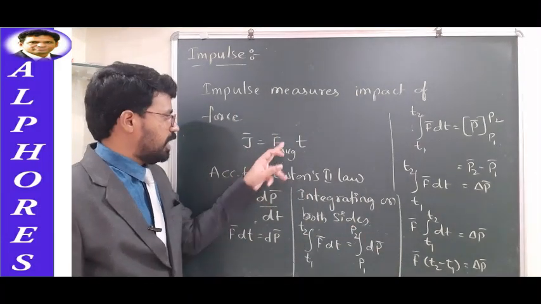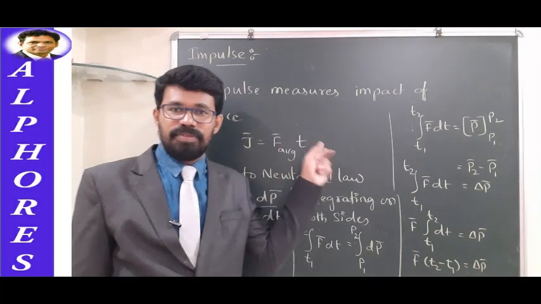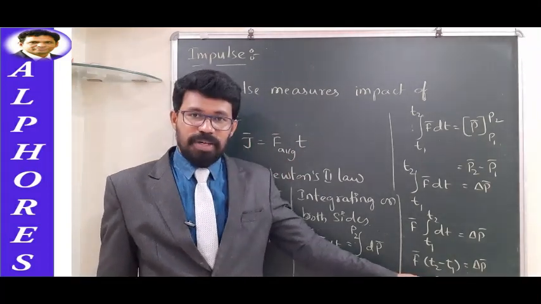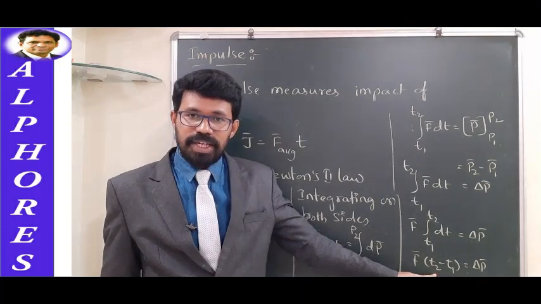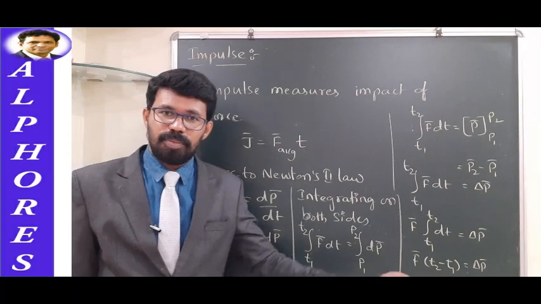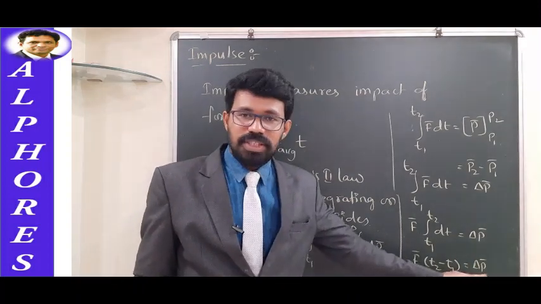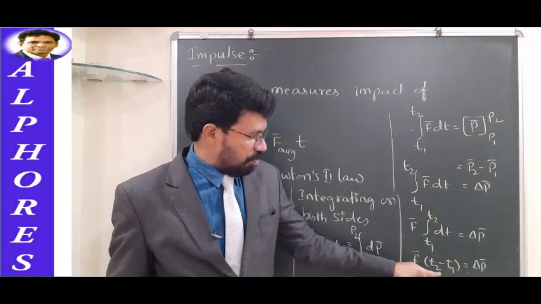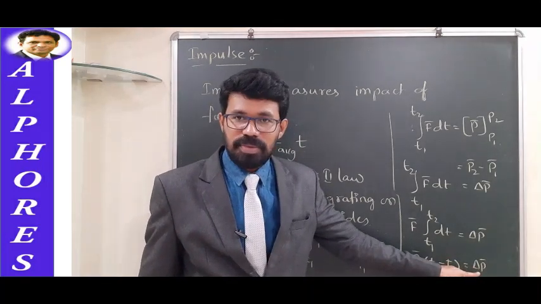So impulse is equal to average force multiplied with time for which the force is acting, and here force multiplied with time for which the force is acting, t2 minus t1, is what? Time for which the force has acted on the body is equal to change in momentum. So this is nothing but impulse. So impulse can also be written as a change in momentum, isn't it?